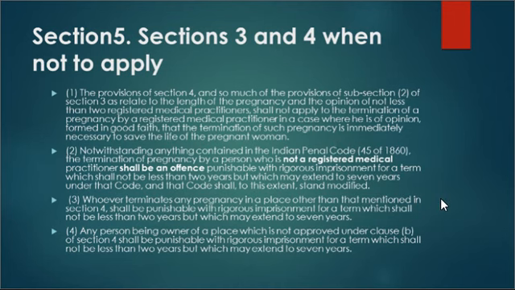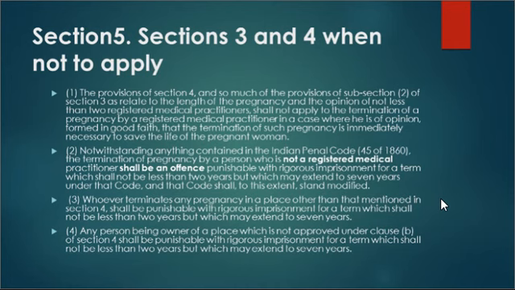All right. And please remember point number 2, that is section 5 clause 2, which says that, notwithstanding anything contained in the Indian Penal Code, the termination of pregnancy by a person who is not a registered medical practitioner shall be an offense. That means if a person who is not a registered medical practitioner terminates the pregnancy, that will constitute an offense.